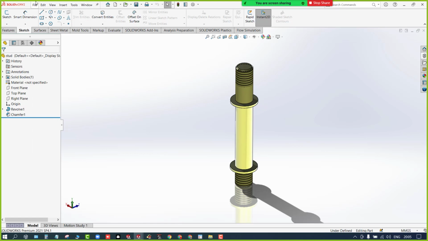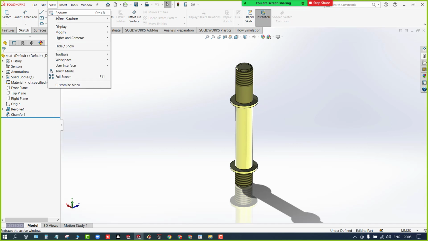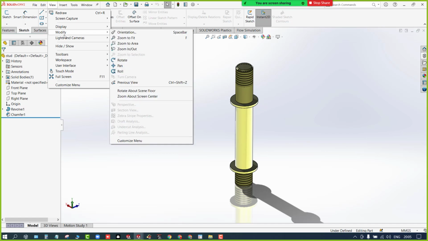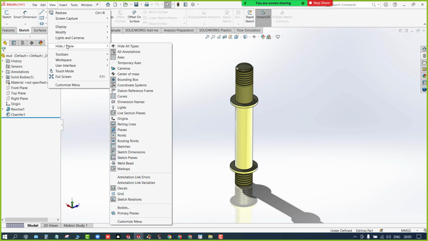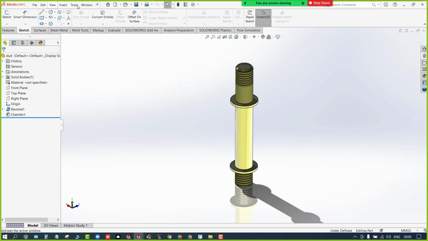Okay, in the file, like normal Windows file explorer, everything you're gonna get, like new, open, saving files and creating these options, and the remaining I'll explain later. Fine. And in views you're gonna get the displays, and you can go ahead with the hide and show and a few of the other extra tools. Right now you don't need to concentrate.